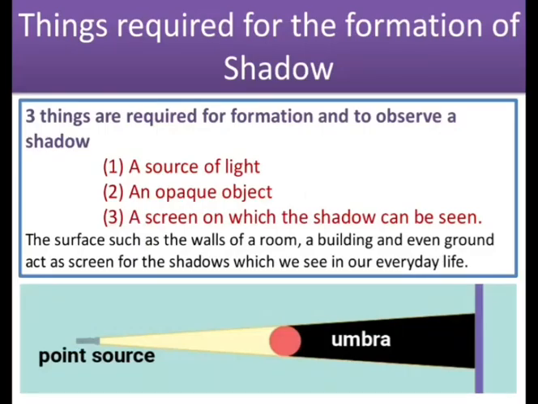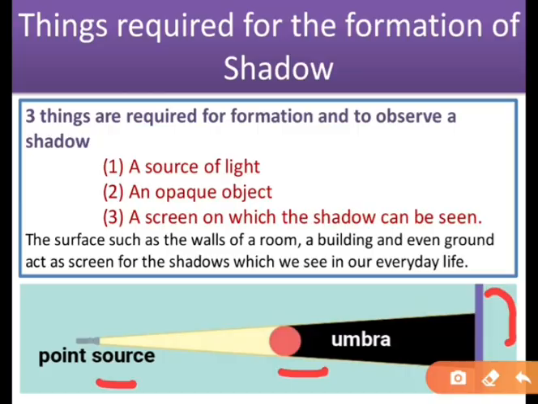We know what exactly the shadow is, right? Now what are the things required to form the shadow? We require three things to form the shadow. What were they? A point source, an opaque object, and a screen on which the shadow can be seen. Surfaces such as the wall of a room, a building, even the ground act as a screen for the shadow which we see in our daily life. जो wall होती है room की and the building और जो ground होता है ज़मीन होती है, that all will act as a screen on which the shadow is formed.